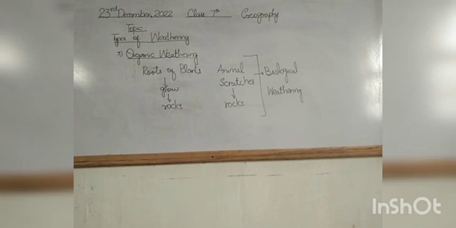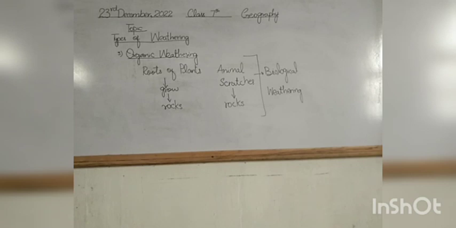Why do we call it biological weathering? Can you guess? Okay, yes. Because plants and animals are responsible for this type of weathering. Plants are living things, and animals are also living things. So it's called biological weathering. Organic weathering and biological weathering are caused by living things.